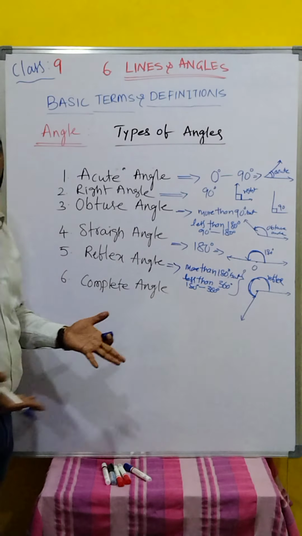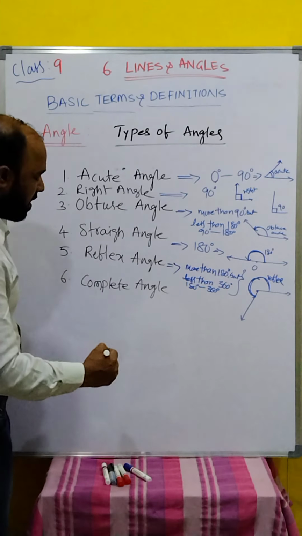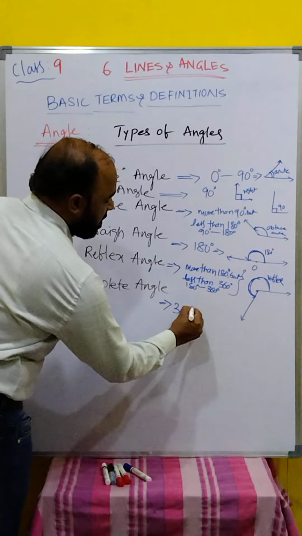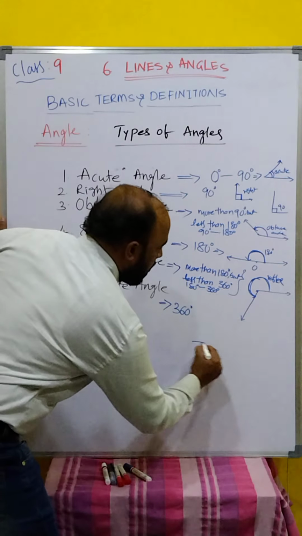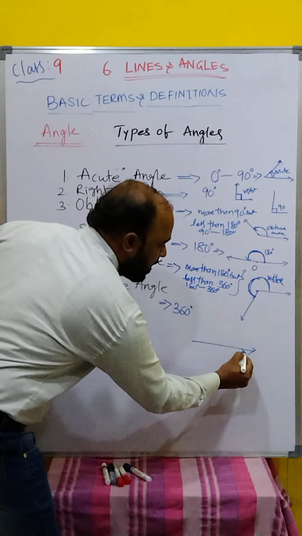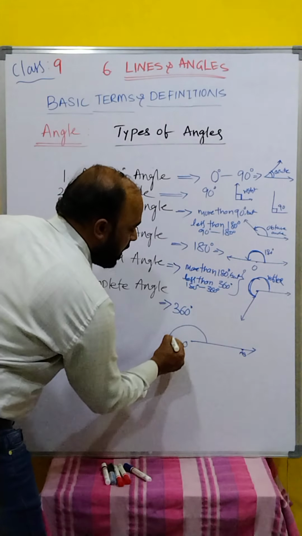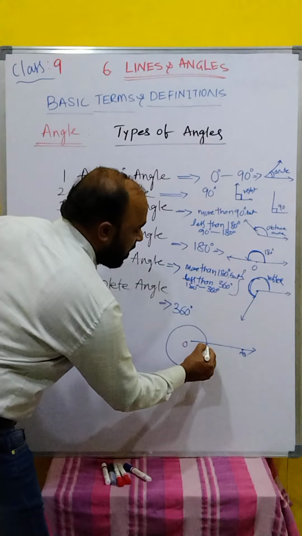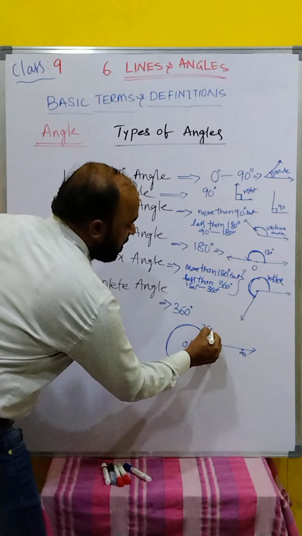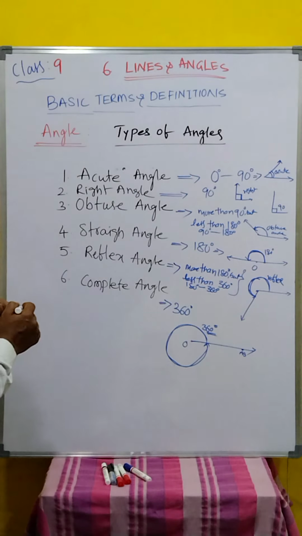Now the last one. Complete angle. What does complete mean? I think everyone knows, complete is nothing but 360 degrees. Complete angle is 360 degrees. Clear? Now how to draw this one? Suppose the starting point and end point are both the same. Suppose A is here, B is also here only. Then the vertex is common. Complete means rotating one full circle. What is this one? 360 degrees. Clear children? These are the types of angles.